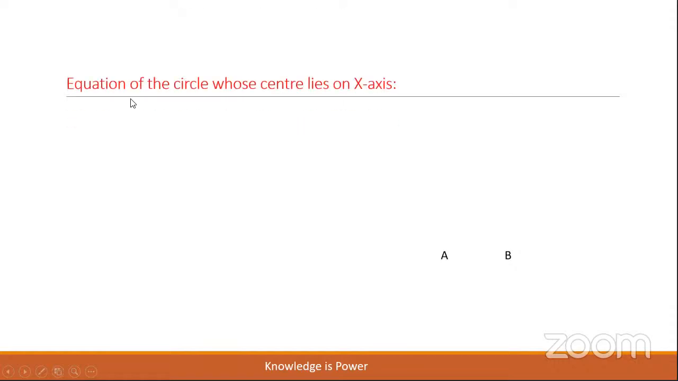Let us take another important point, children. Now we are going to talk about the equation of the circle whose center lies on the x-axis. Let us take the coordinate axes, children. A horizontal line x-axis and the vertical line y-axis. Now, the point of intersection is the origin. Now, we shall have a circle. Observe the center, children. Isn't it on the horizontal line?